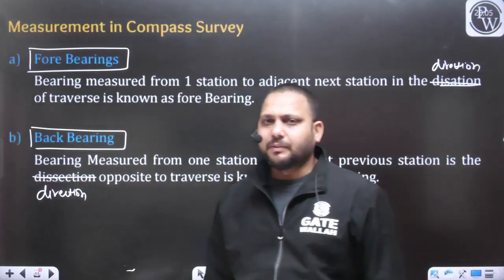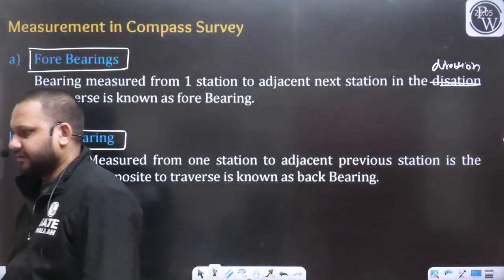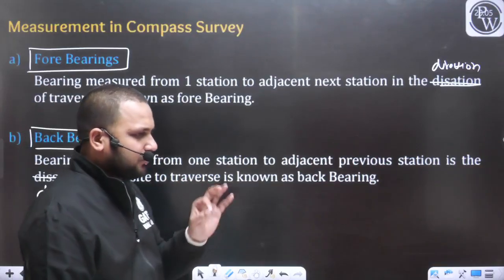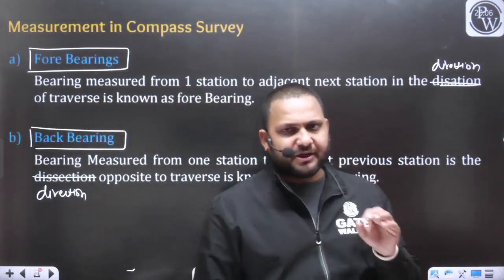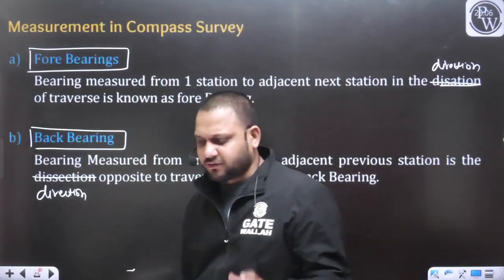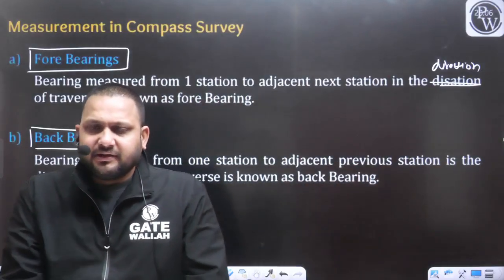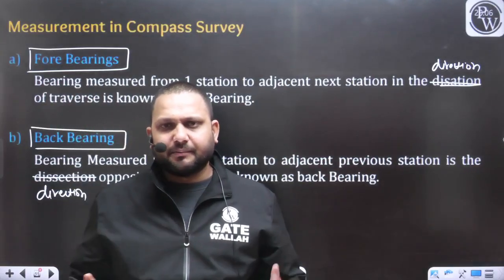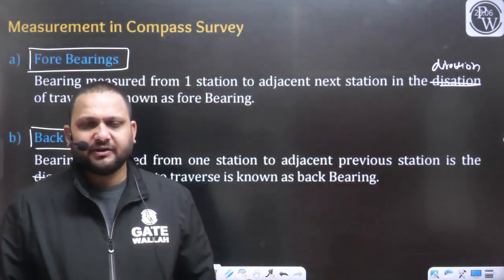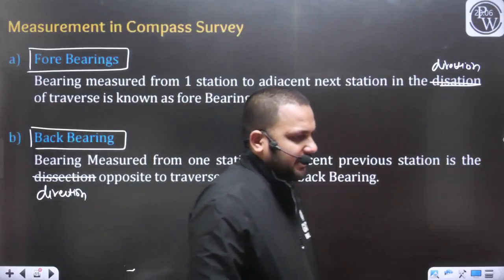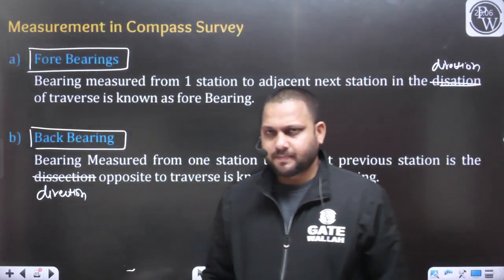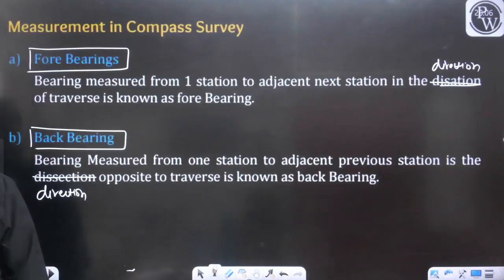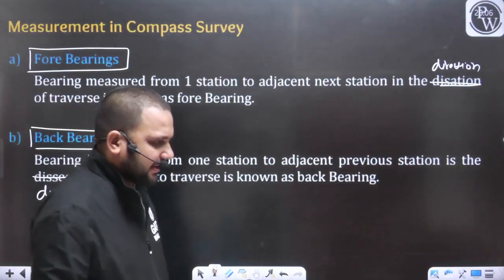So if I talk about the measurement in compass surveying, we will measure the bearing. We will measure two types of bearing. One is if we are measuring the bearings in the direction of survey, or in the forward direction, we can term all those bearings as the fore bearing. And if we are taking the measurements opposite to the direction of survey, we can say those readings are the back bearing. So what are the various measurements that we are going to perform in the case of compass surveying?